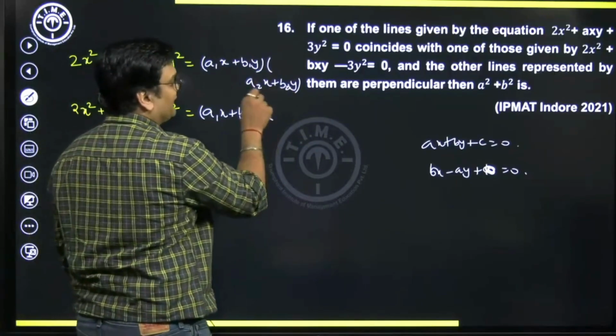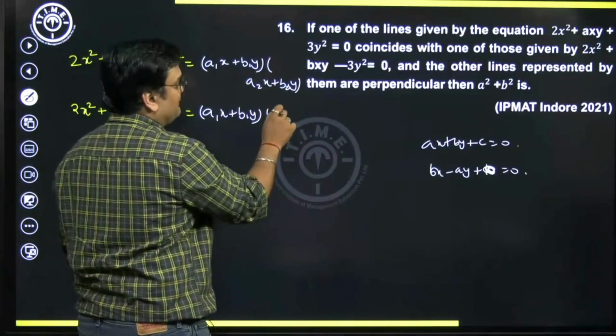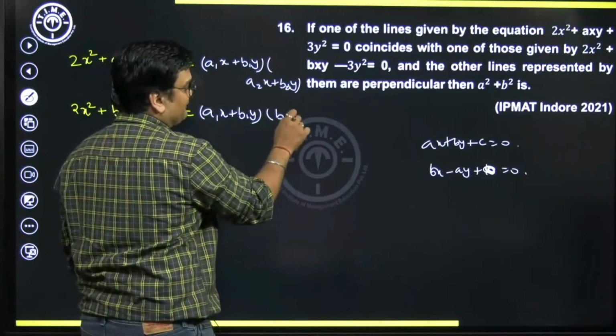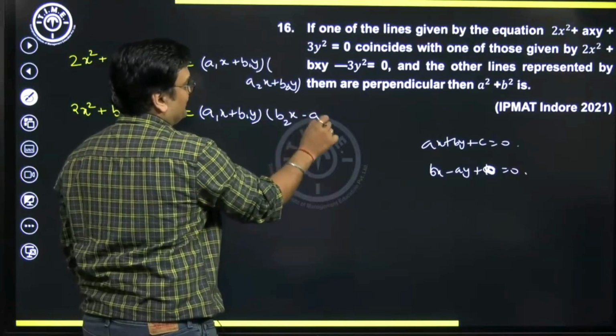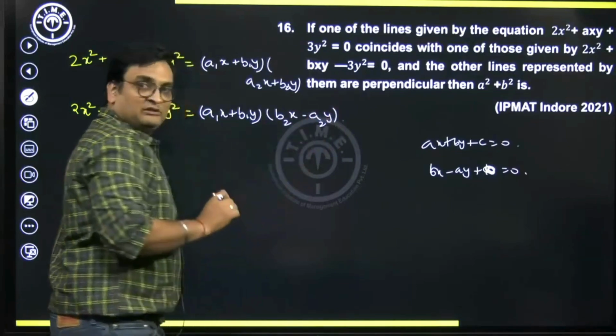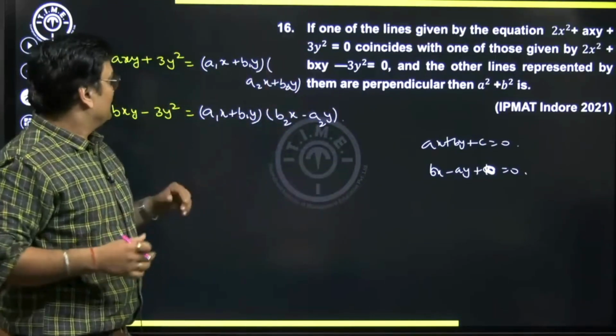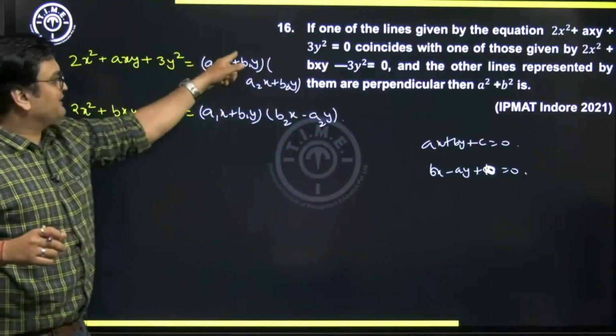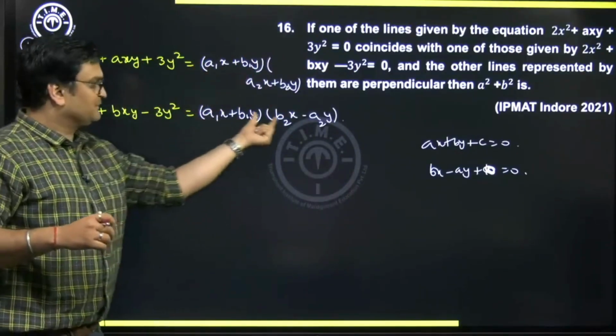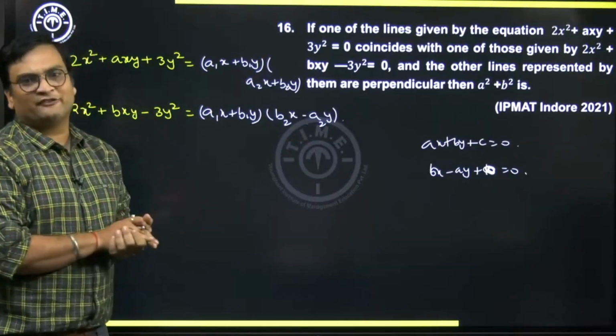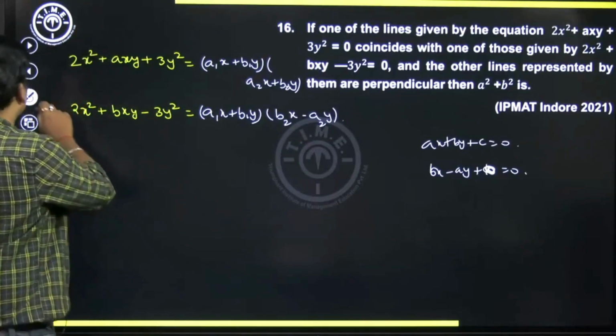So what is the equation of a line which is perpendicular to this? It will be bx, so here b is b2, minus ay, so a2y. So this is the equation of the second line. So that means the first equation is represented by these two lines, the second is represented by these two lines. Then what is the value of a square plus b square? We have to figure out. Let's proceed.